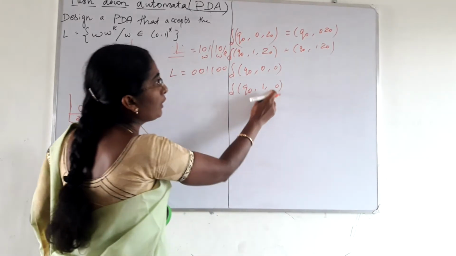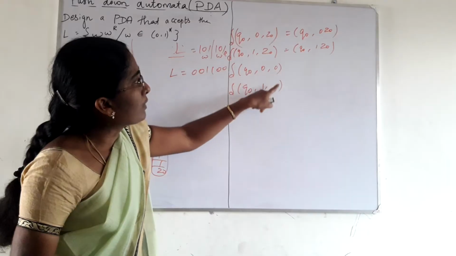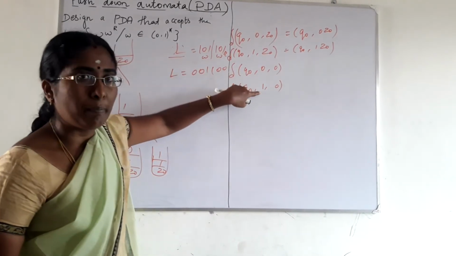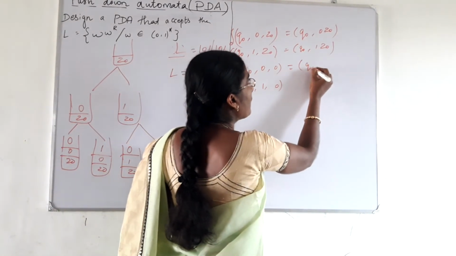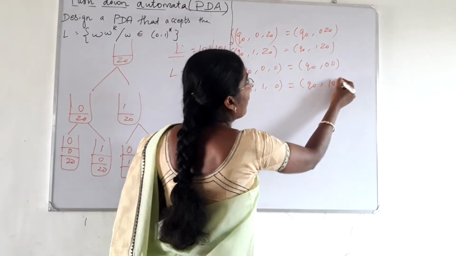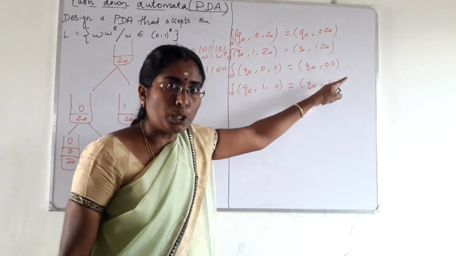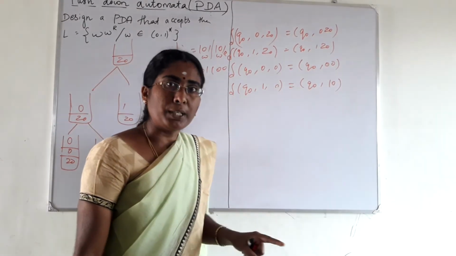For these two transitions, the top of the stack is 0, reading symbol 0 or reading the symbol 1. For both these conditions, we are pushing the symbol onto the stack. So it is equal to Q0, comma 0, 0. Again the 0 is pushed onto the stack. Q0, comma 1, 0. Here the 1 is pushed onto the stack.